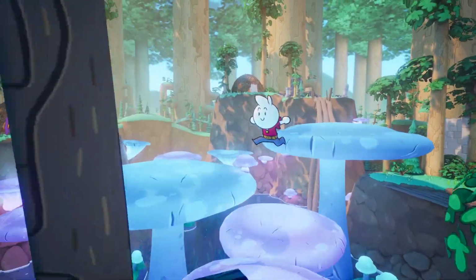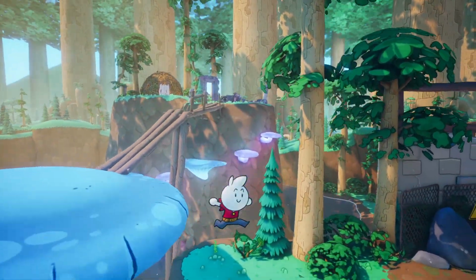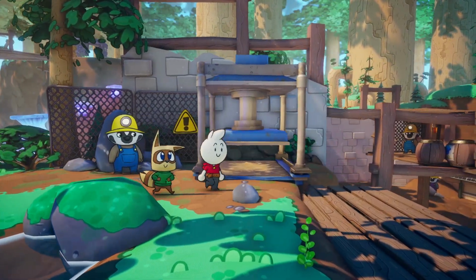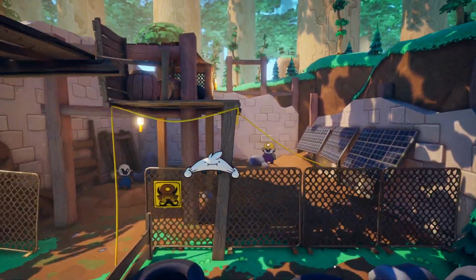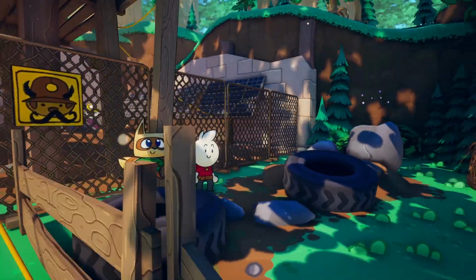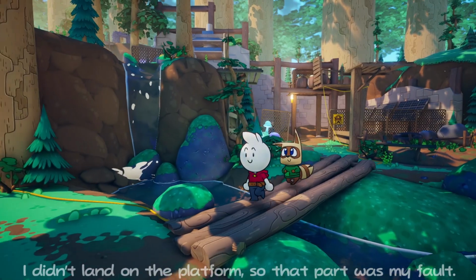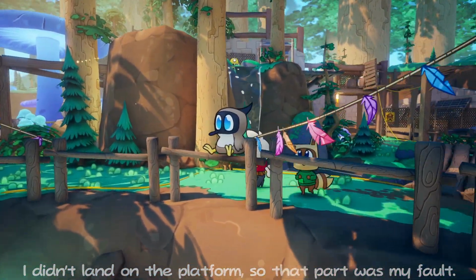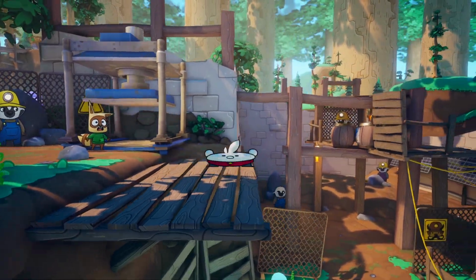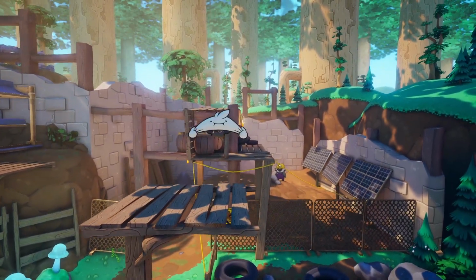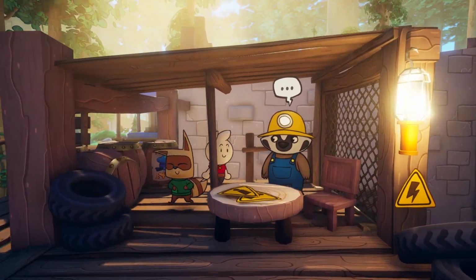Okay, right. Gotta bounce on the mushrooms. And then we'll make our way there. Okay, get squished by this thing. I mean, yeah, his body's malleable. He's good. Kind of reminds me of... Oh, goodness. For some reason, the A button there didn't work. I'm not sure why. It's a little strange. Alright, hold on for a sec. I'll make my way back. Kind of reminds me of Wario Land. That's the only thing I can really think of, actually. But if there was a good analogy, I would think of Wario Land there.